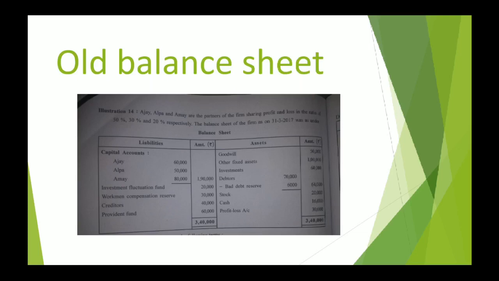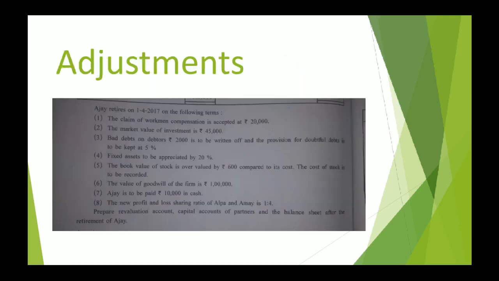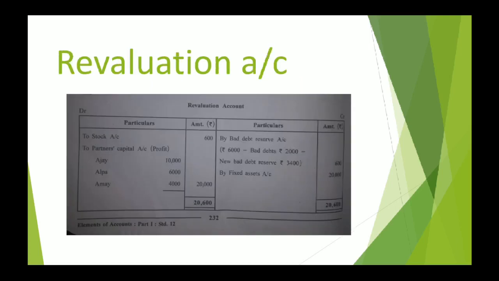Fine. So which is our next step? We are going to total and balance accounts. Revaluation account. What is the rule for balancing accounts? The total of whichever side is higher will be written on both the sides. You can check here.